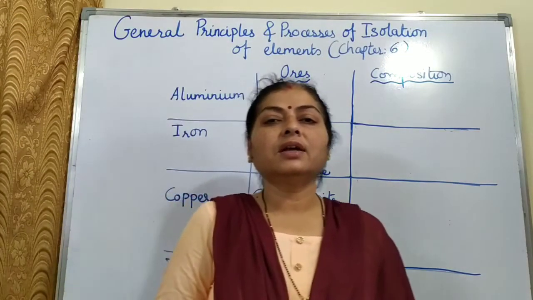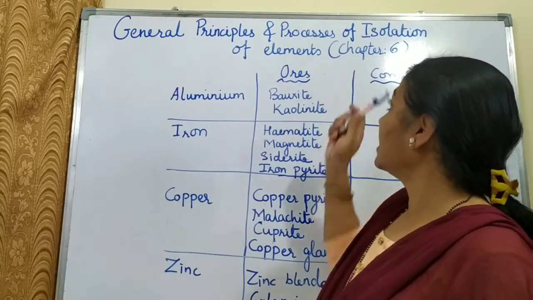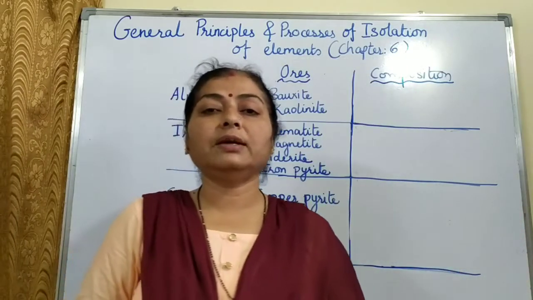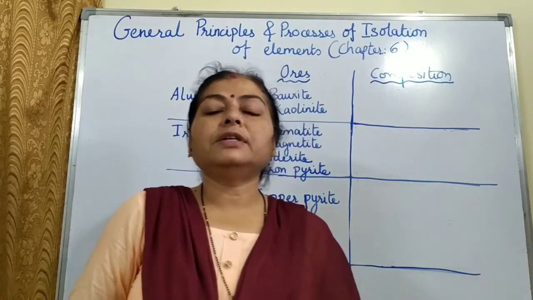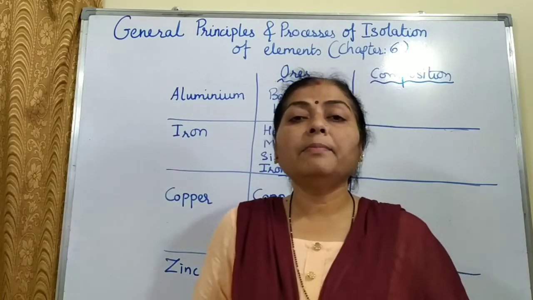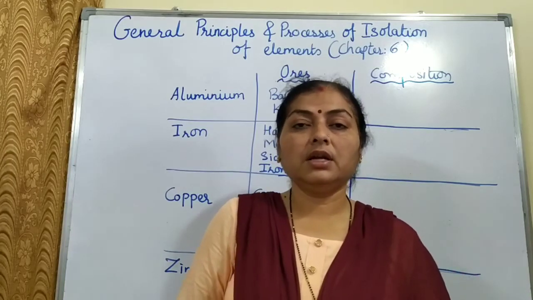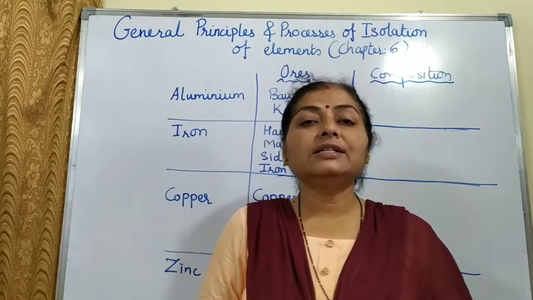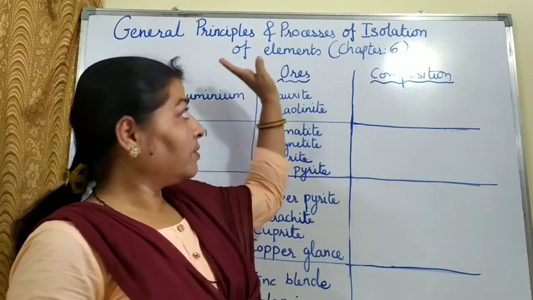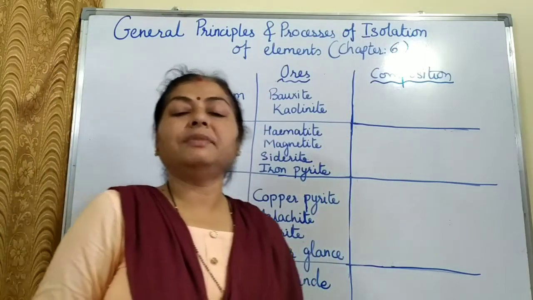Hello dear students, we are starting with the next chapter of chemistry, general principles and processes of isolation of elements, that is chapter 6 of part 1 chemistry. This chapter is basically dealing with how we can extract the metals from the minerals, or rather ores, which we extract from the crust of the earth. This branch of chemistry which deals with the extraction of metals is known as metallurgy. So instead of such a big name for the lesson, we'll just call it metallurgy.